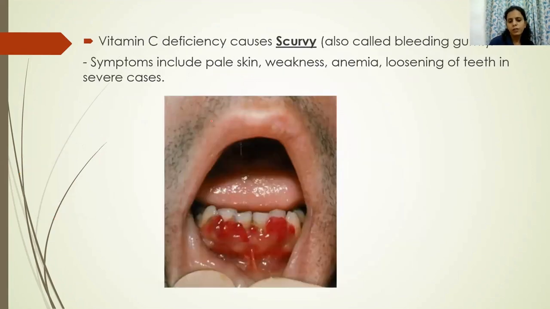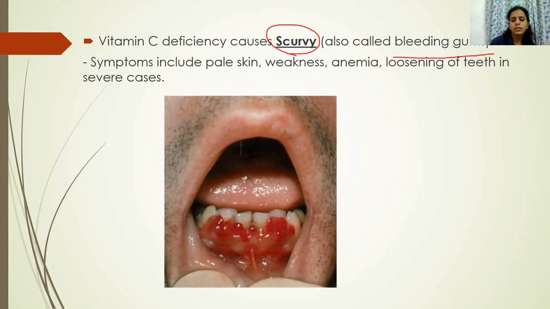The deficiency of vitamin C actually causes scurvy in our gums. So deficiency of vitamin C causes scurvy, and scurvy is nothing but bleeding gums. Now you can see here in the picture the person's mouth, teeth are there, and below the teeth these gums are there. So these gums have started bleeding. This bleeding of gums is known as scurvy.